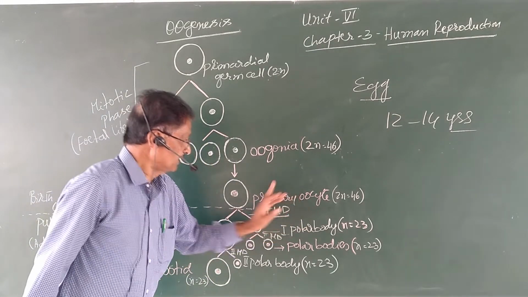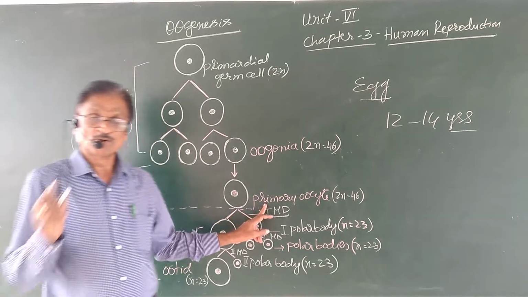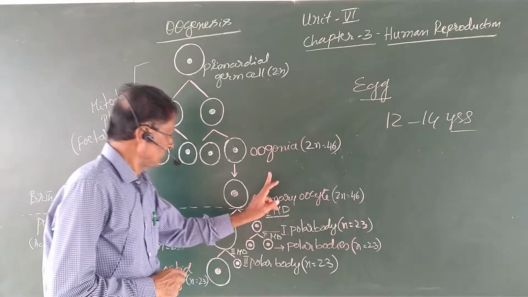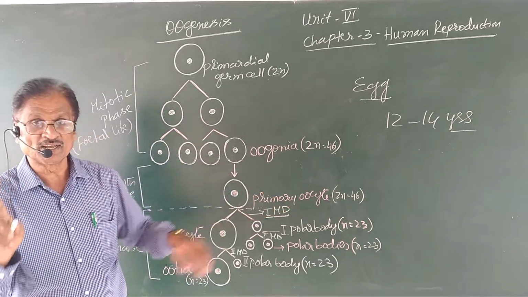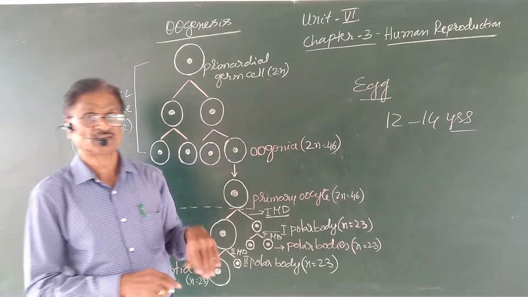As I said earlier, the primary oocyte completed the prophase first of the meiotic first division before birth, during the embryonic period of development, and it was arrested at that stage itself.